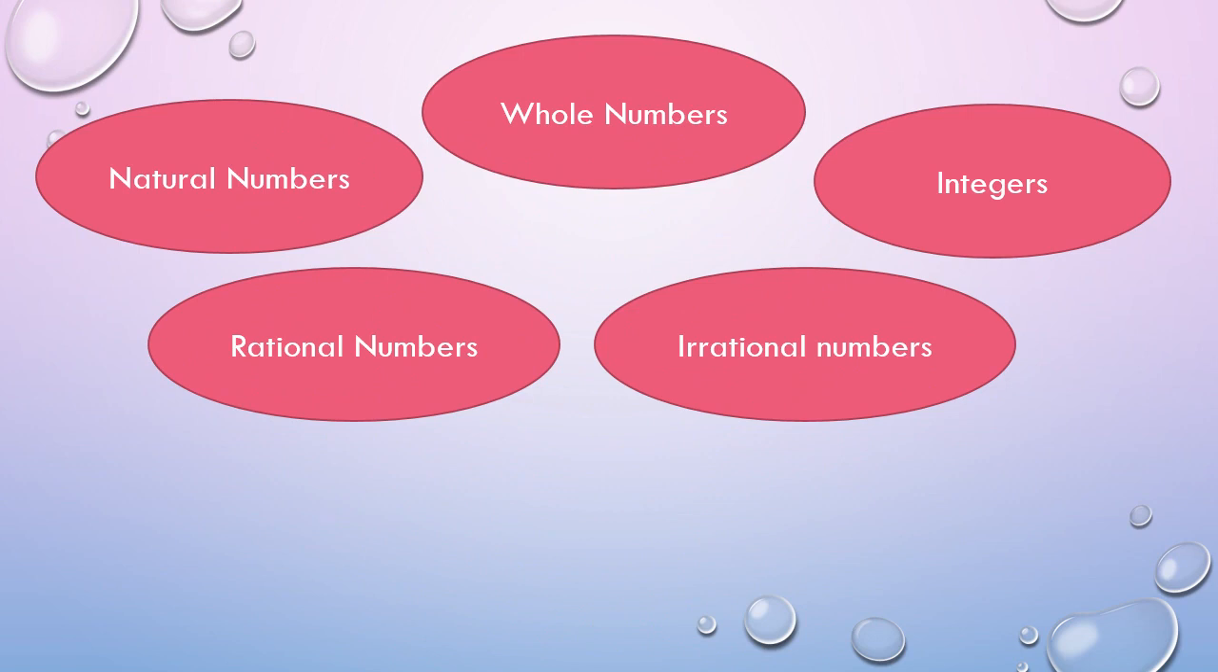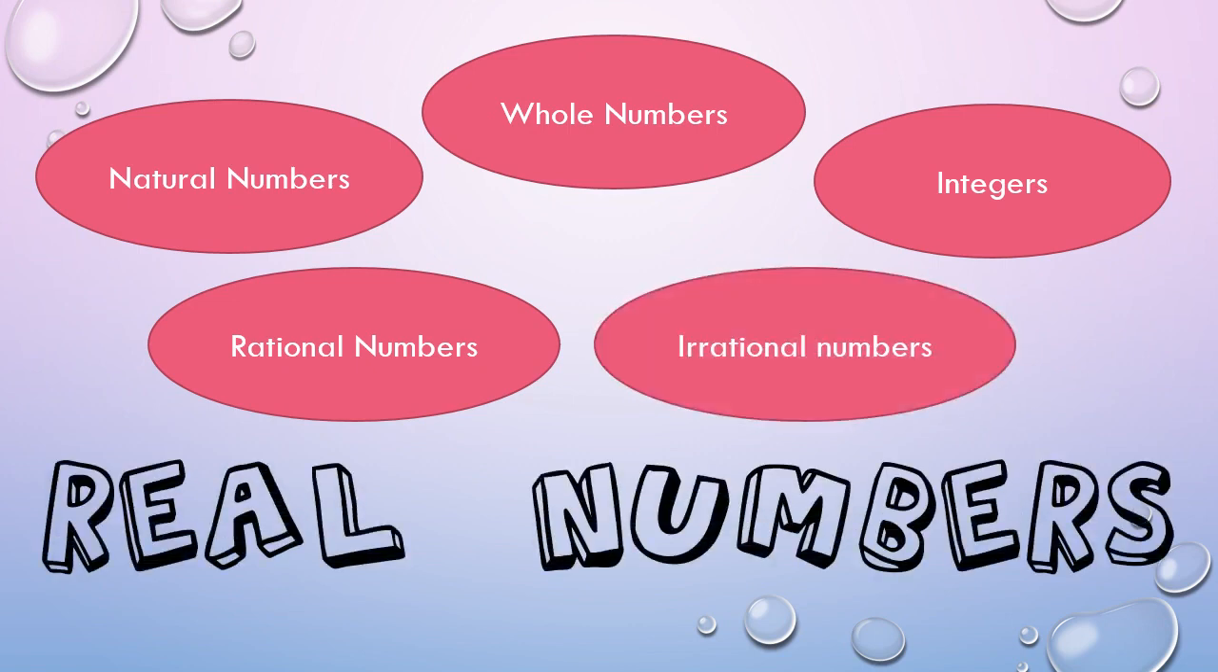And by combining all of these sets of numbers mentioned earlier, the set of natural numbers, the set of whole numbers, the set of integers, the set of rational numbers, and the set of irrational numbers make up the real numbers.